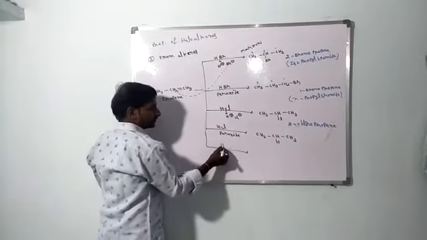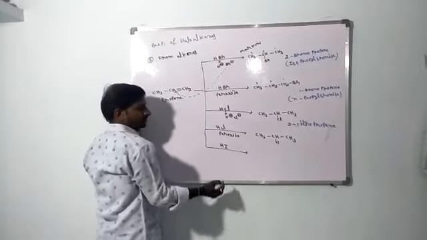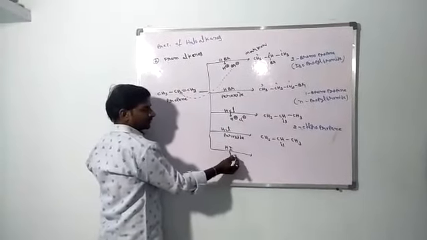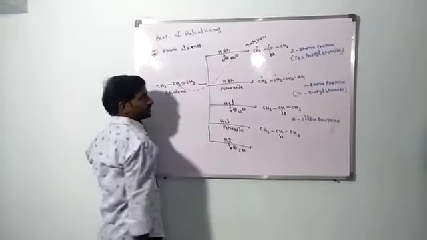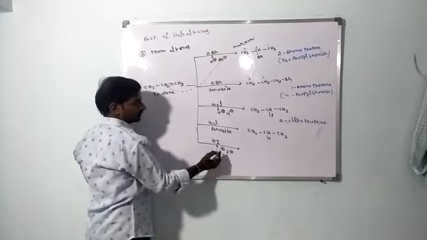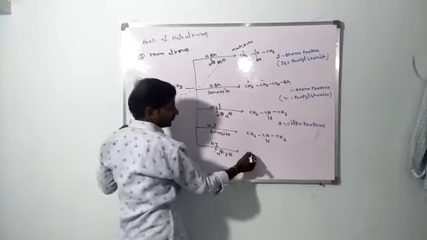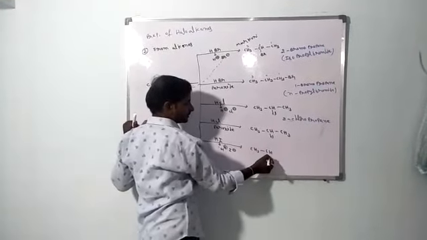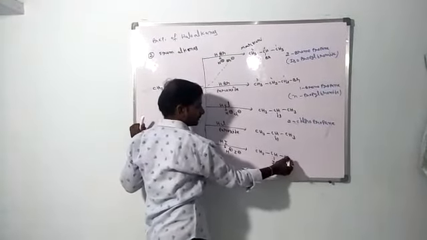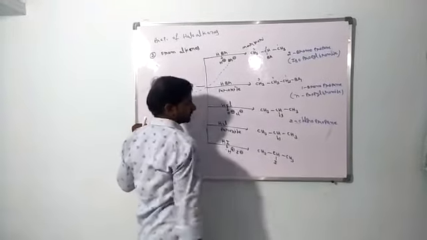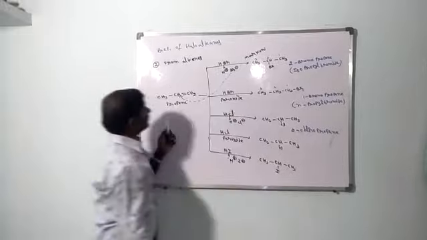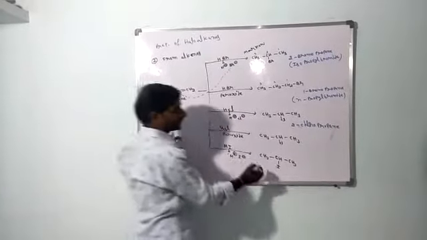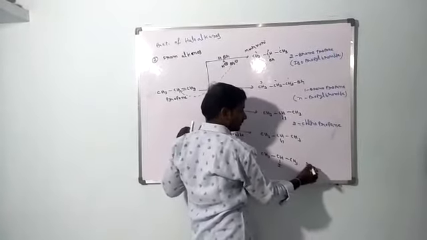Next, in presence of HI. This also follows the same Markovnikov rule, H plus and I minus. So generally, as with HBr and HCl, commonly we can write the Markovnikov product CH3 CHI CH3. So this is the preparation of haloalkanes. If you want to write the IUPAC name of this one,